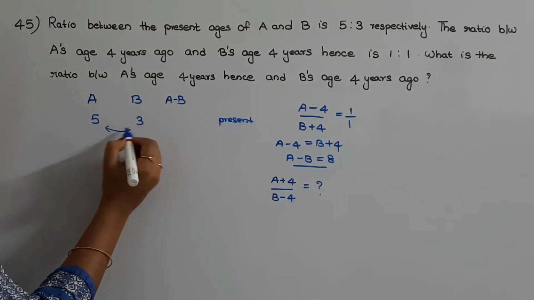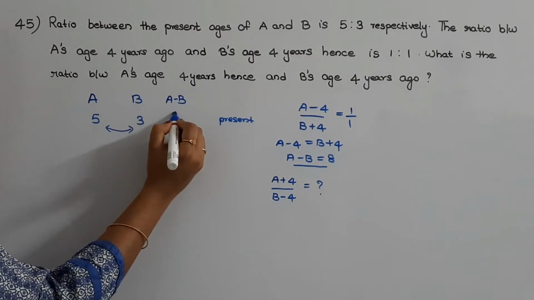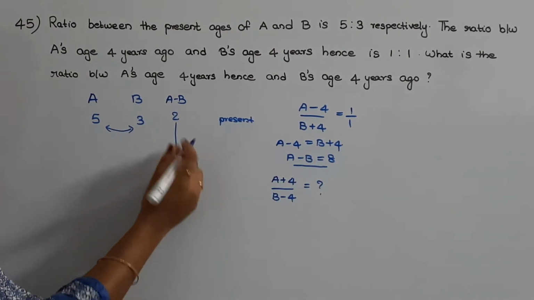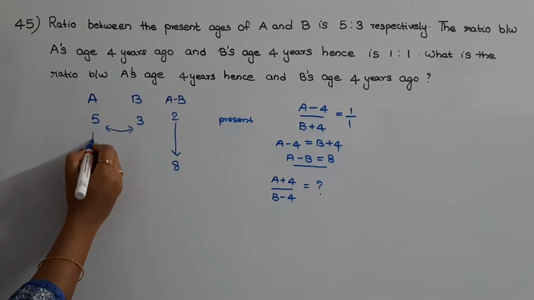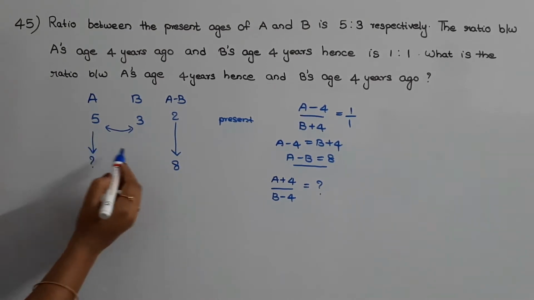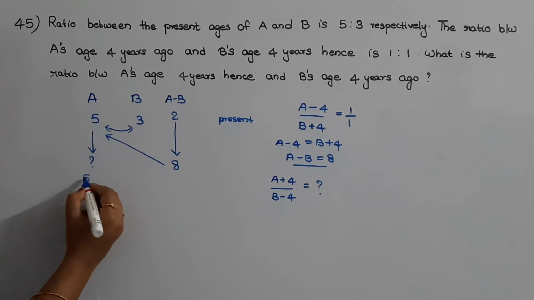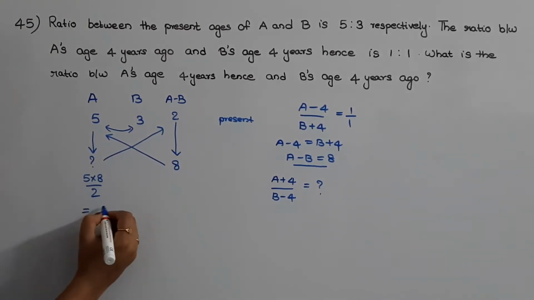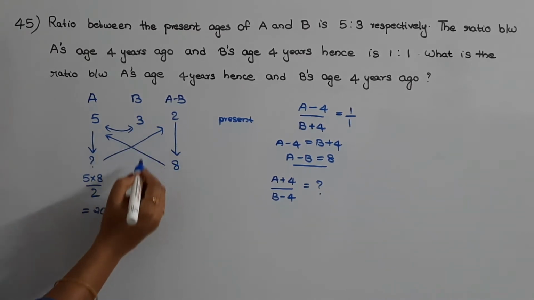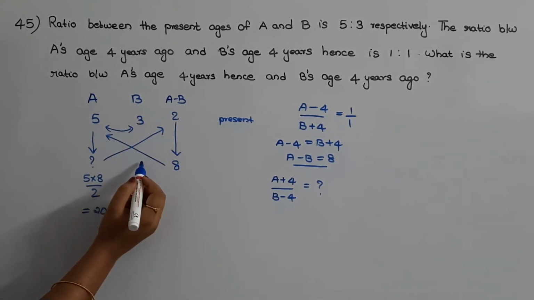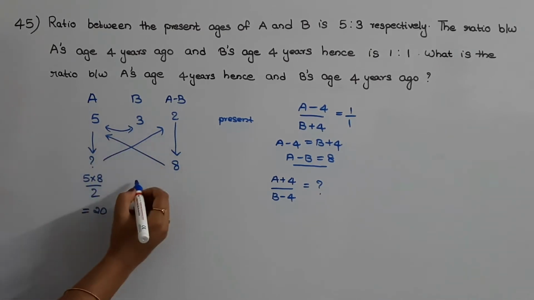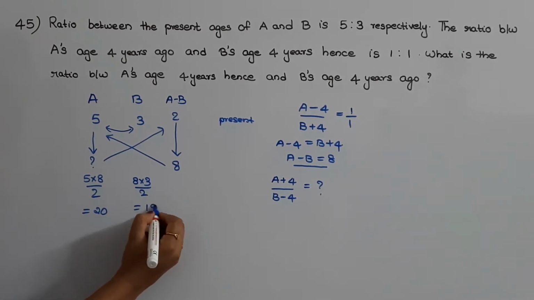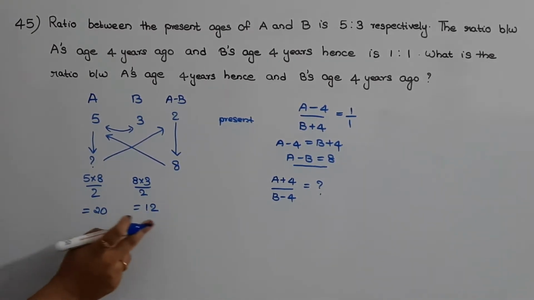The difference in the ratios of their ages is 5 minus 3, that is 2. So we can represent this 2 as this 8. If we can represent this 2 as 8, what will be the value of 5? The value of 5 will be 5 into 8 divided by 2, that will be equal to 20. Similarly, we can find out the value of 3 also. The value of 3 will be 8 into 3 divided by this 2, that will be equal to 12. So these are the present ages of A and B.